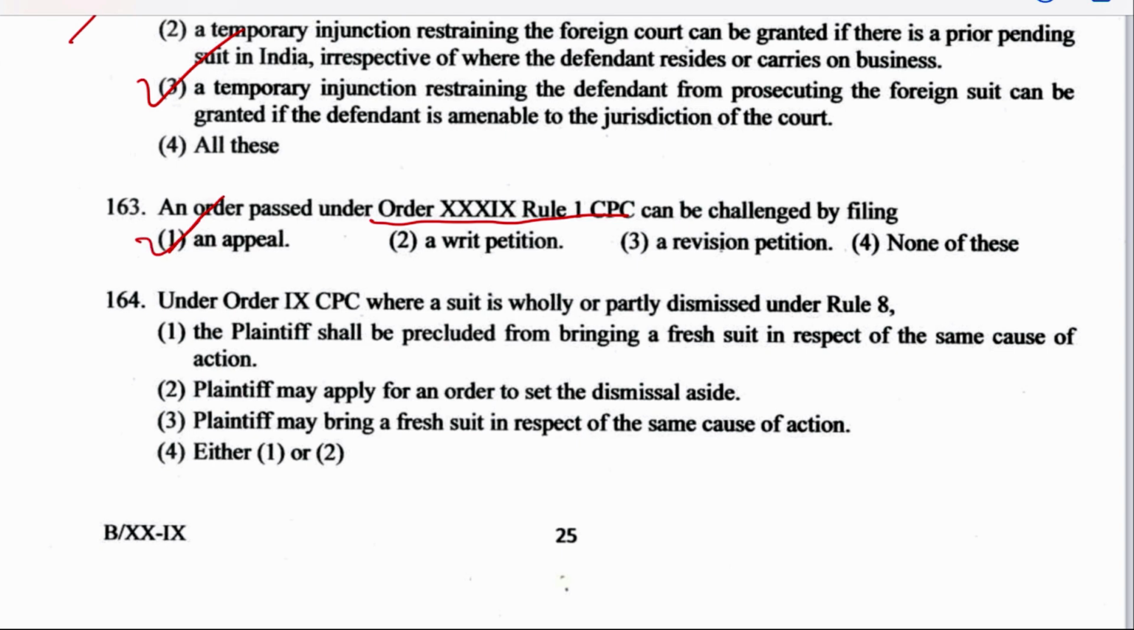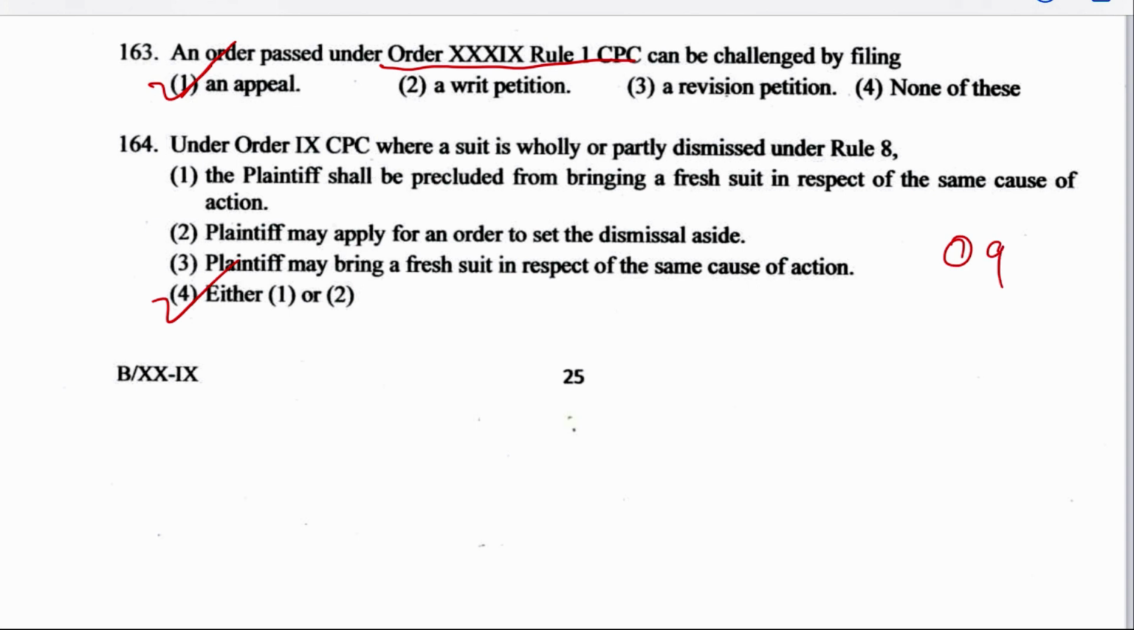Under Order 9 CPC, where a suit is wholly or partly dismissed under Rule 8, the plaintiff shall be precluded from bringing a fresh suit in respect of the same cause of action, or the plaintiff may apply for an order to set the dismissal aside. Or option 3, the plaintiff may bring a fresh suit in respect of the same cause of action. Or option 4, either 1 or 2. Right answer here is option number 4, either 1 or 2. The plaintiff shall be precluded from bringing a fresh suit in respect of the same cause of action, or the plaintiff may apply for an order to set aside the dismissal. And this is mentioned under Order 9, Rule 9.